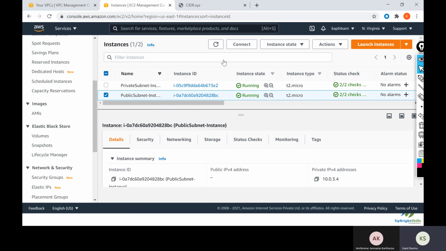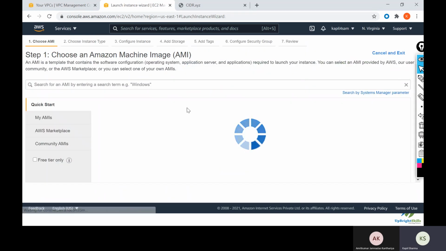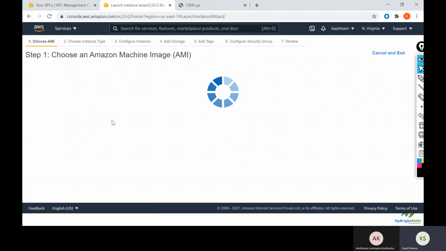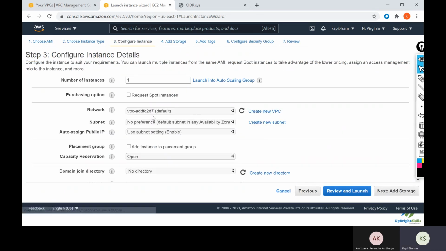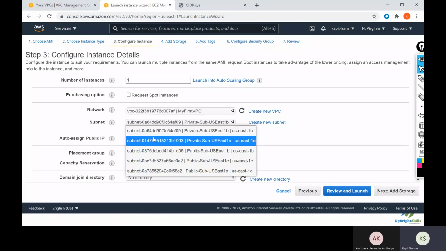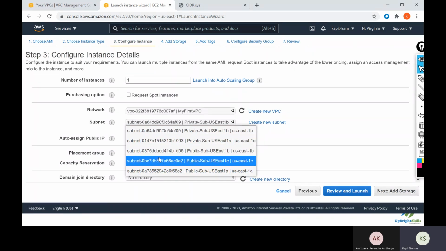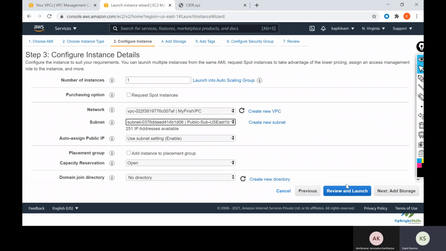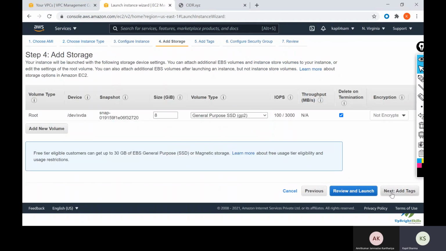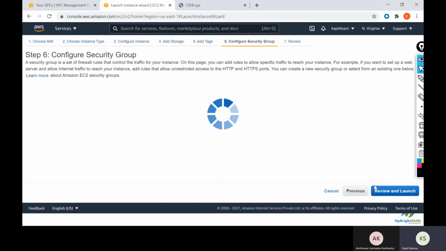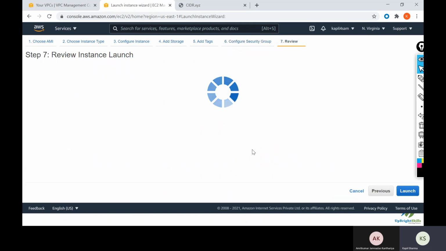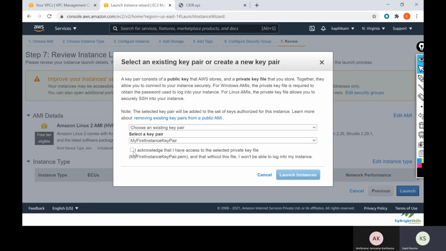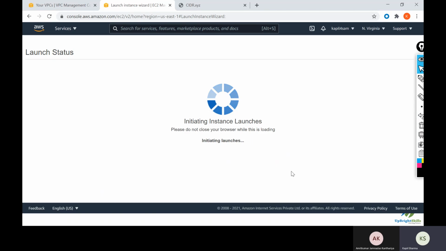I'm just removing this instance and creating, or let me just launch one more instance in public again. My VPC, I will go and select public subnet 1C or 1B. Next, next, next. Next. We will launch, I agree, and launch.